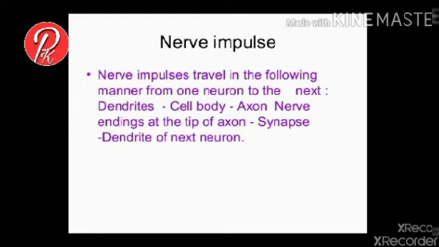Now, the impulse. The self-generated electrical current that travels along the neuron for passing a particular piece of information is called a nerve impulse. The path of a nerve impulse is dendrite to cell body and cell body to axon fiber. At the end of the axon, it transports its message to the next neuron with the help of a synapse.